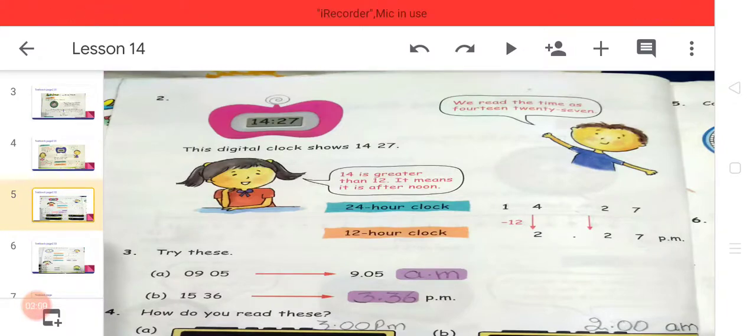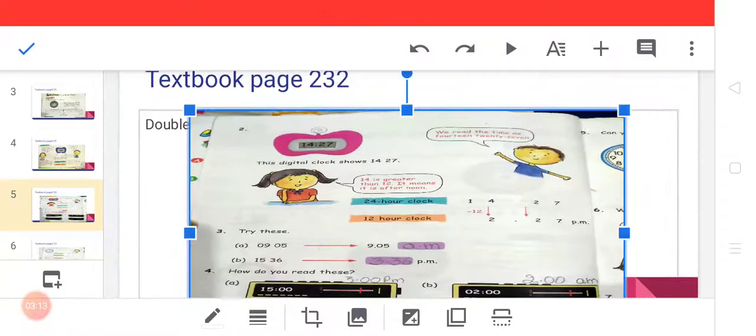You can see with the help of the arrow we have done the sum here. 14:27 minus 12, the answer is 2:27. We subtract 12 from our hour number, not from the minutes, and PM will come because the number is more than 12. Our number is more than 12, that is 14. So PM will come. It represents afternoon time.